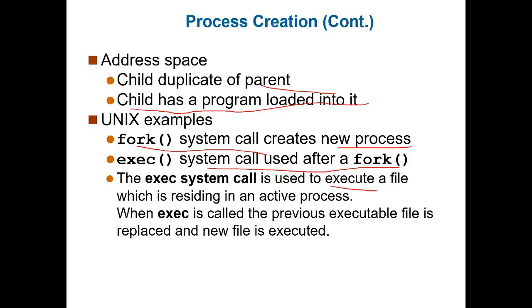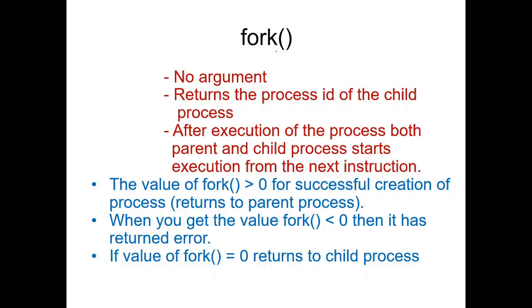It is used to execute a file which is residing in an active process. When exec is called, the previous executable file is replaced and a new file is executed. So these 2 system calls are important in parent process execution and child process execution, as well as to create new processes. As I told you, in a Unix operating system, the fork system call is used to